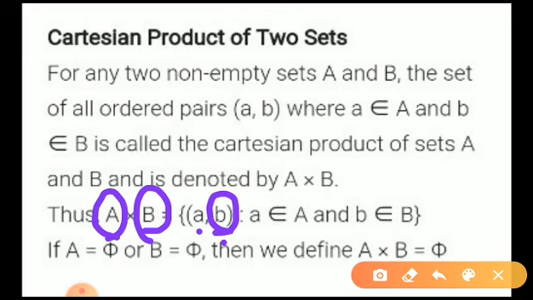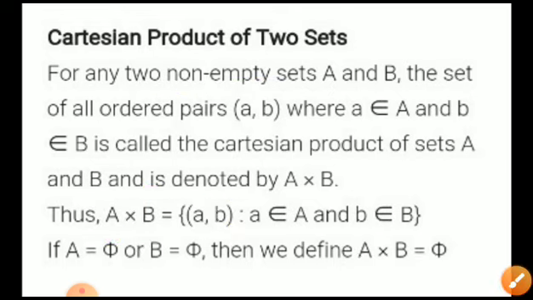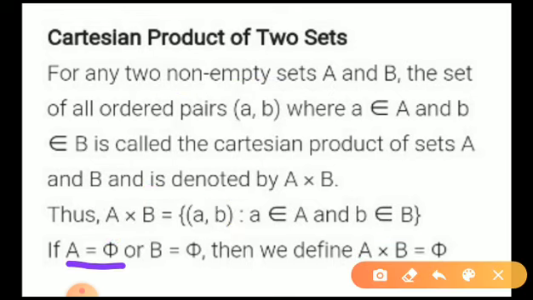Is that clear? And both A and B should be non-empty sets. Right? Now see, if your A is equal to 5, what was that 5? Yes, that means your A is an empty set. So if either A is an empty set or B is an empty set, then A cross B will also be an empty set.